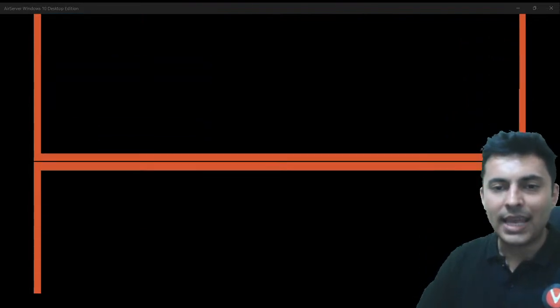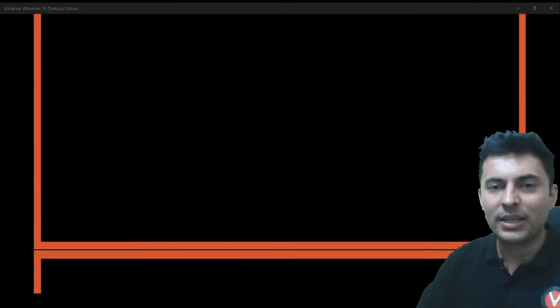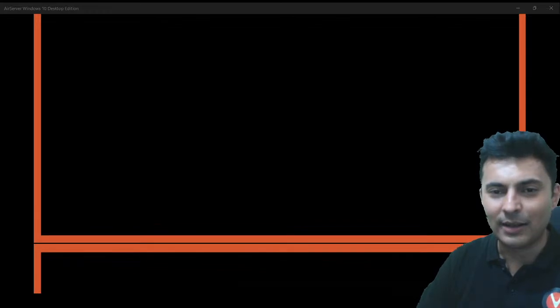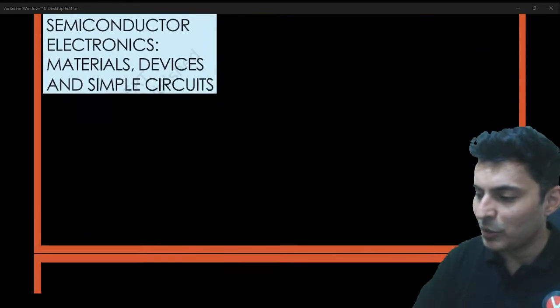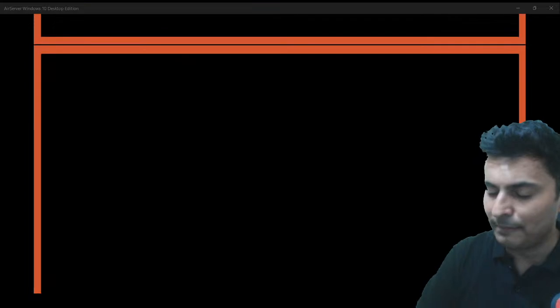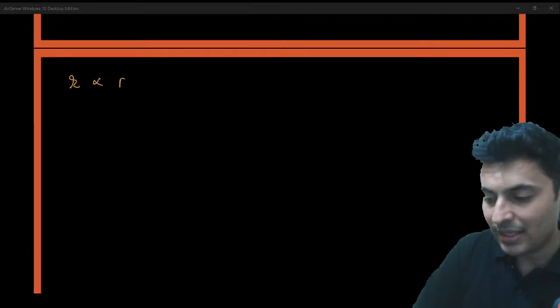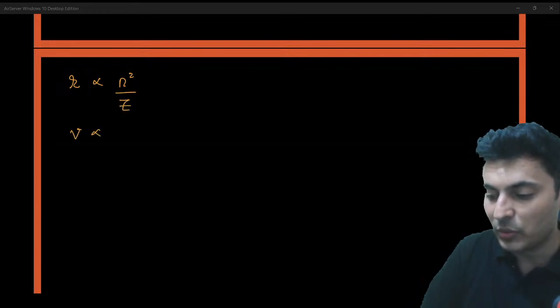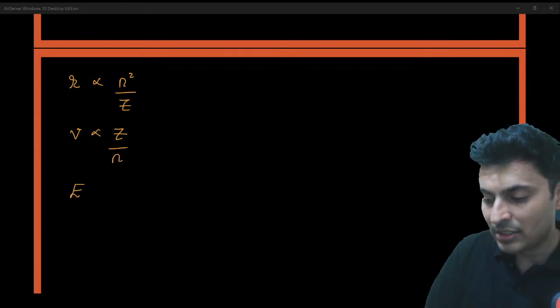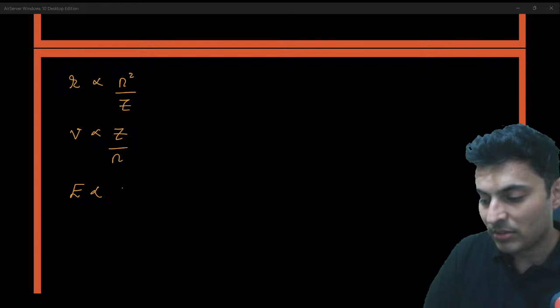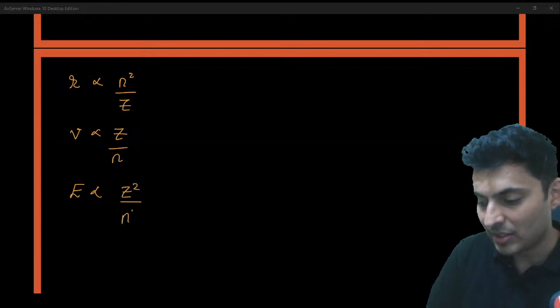Yes. Okay. In atoms, what are the different graphs that you must know? One thing that you should know is with regards to Bohr's model: radius is proportional to n square by z, velocity is proportional to z by n, and energy is proportional to z square by n square.